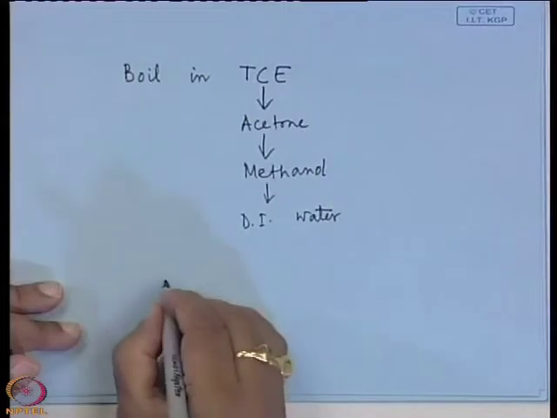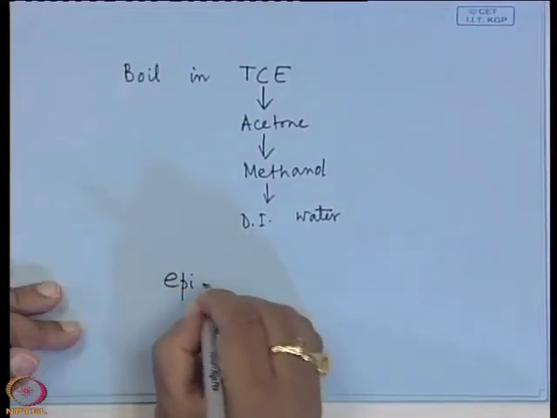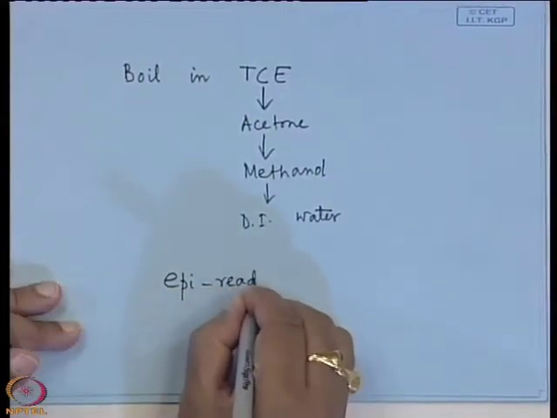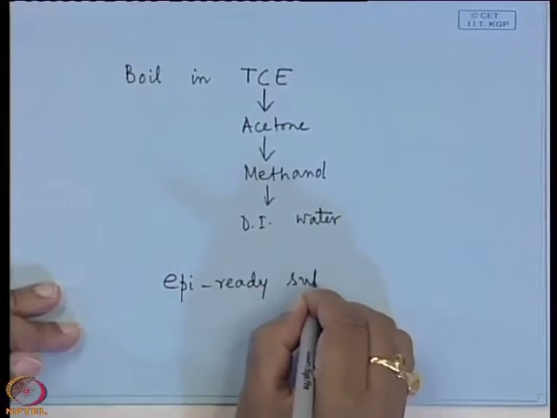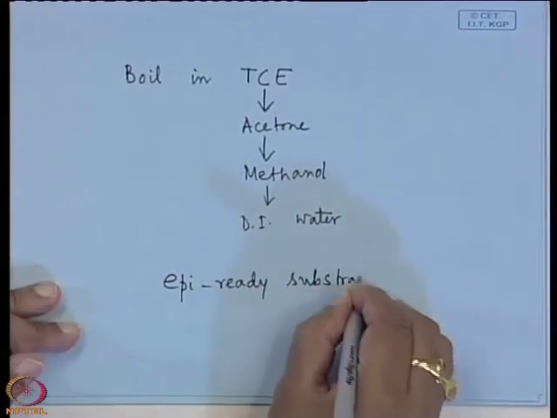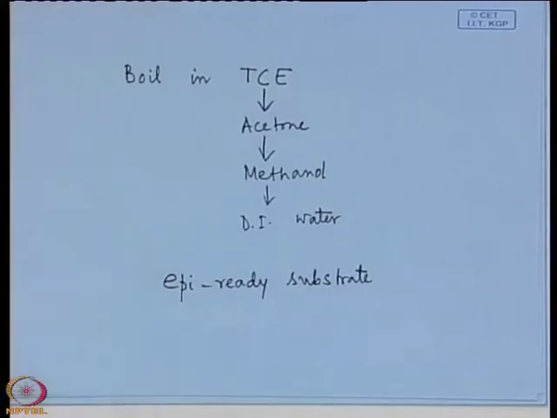All the time you use an epi-ready substrate. Epi-ready means the substrate is ready for epitaxial growth. Okay? The substrate is ready for epitaxial growth, that is known as epi-ready.